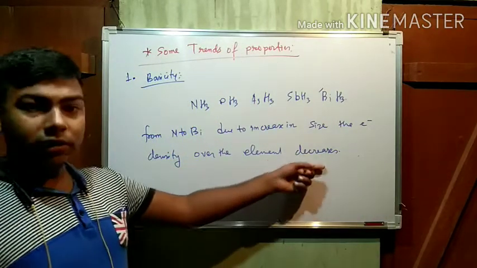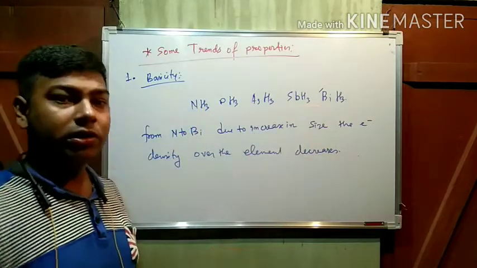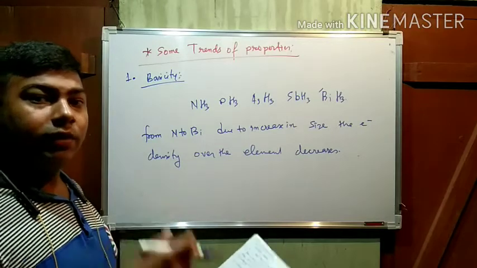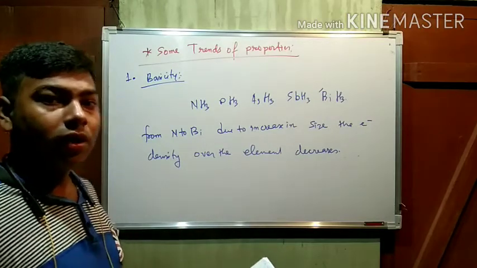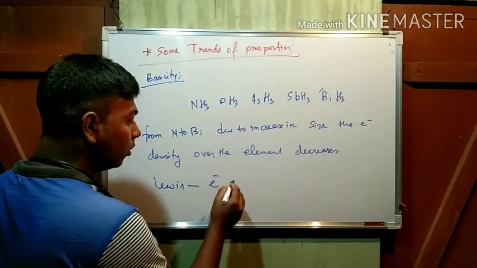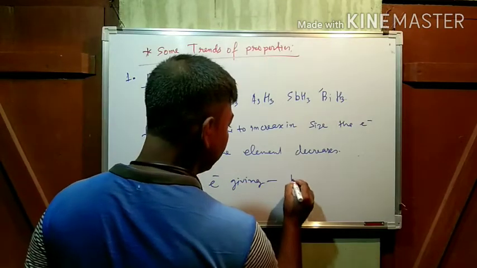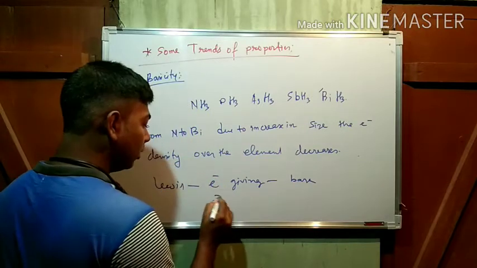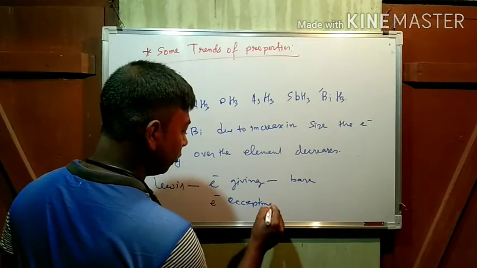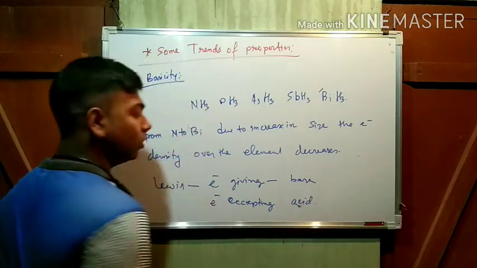If the electron density on the group 15 element decreases, then obviously the electron giving tendency will decrease, no? According to the Lewis concept, electron giving should be what? Base. Electron accepting should be acid.